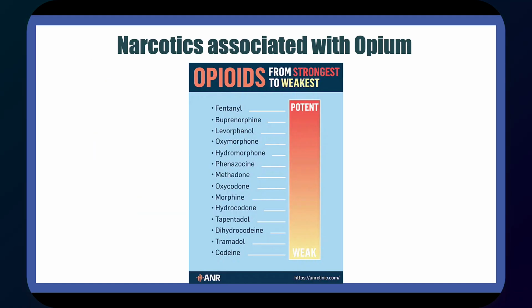There's a lot of narcotics that are associated with opium. Morphine is readily extracted from opium. Heroin's a highly addictive, illicit opioid drug produced from morphine, which is a natural substance extracted from the seed pod of certain opium poppy plants. Codeine is present in opium but is usually prepared from morphine. Fentanyl is a synthetic opioid analgesic, similar to morphine, but it's 50 to 100 times more potent.